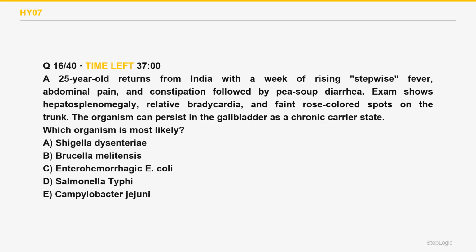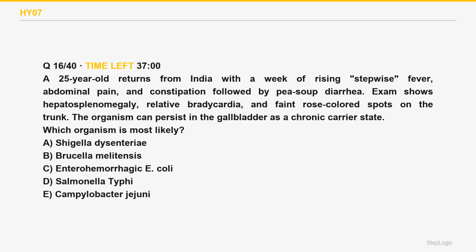Which organism is most likely? A 25-year-old returns from India with a week of rising stepwise fever, abdominal pain, and constipation followed by pea soup diarrhea. Exam shows hepatosplenomegaly, relative bradycardia, and faint rose-colored spots on the trunk. The organism can persist in the gallbladder as a chronic carrier state.